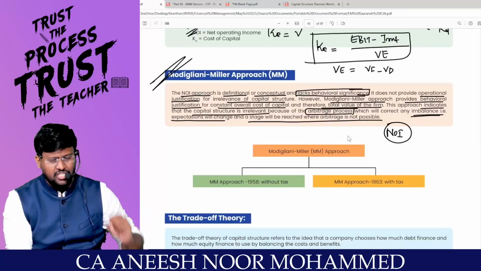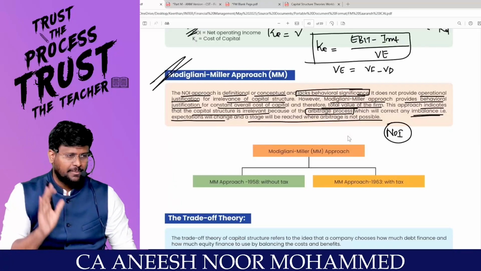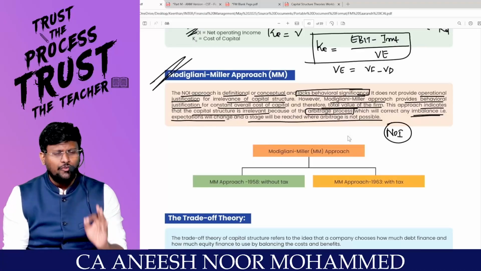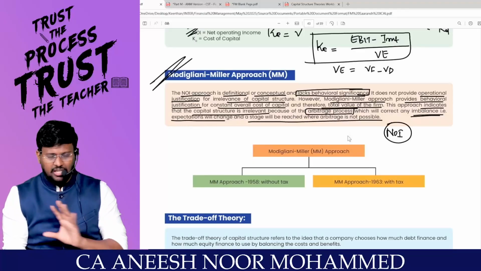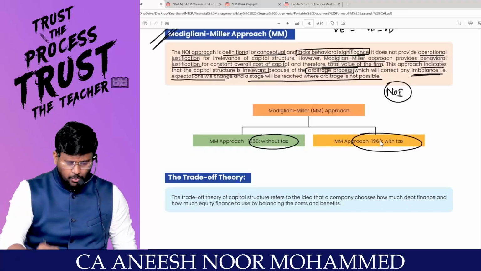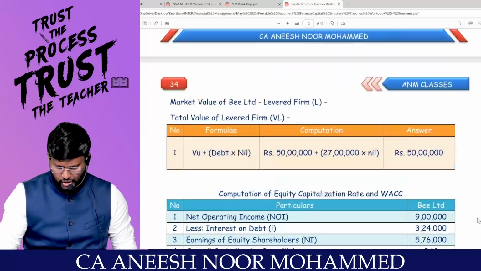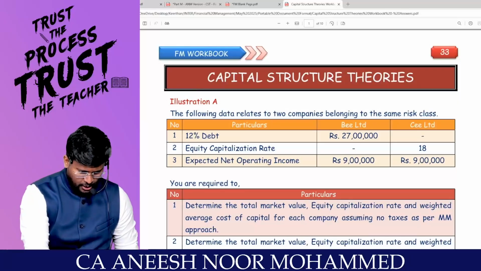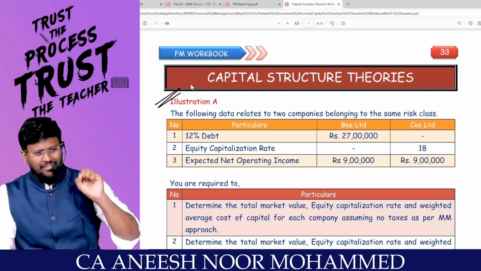Who gave the operational justification? The Modigliani-Miller approach. Modigliani-Miller said that if two firms are alike in all aspects except capital structure, the value of the firm will not change. He has explained one without tax and one with tax. So we are moving with this background into the three questions we are supposed to solve: illustration A, illustration N, and illustration M. Shall we apply our discussion to the question, sir?